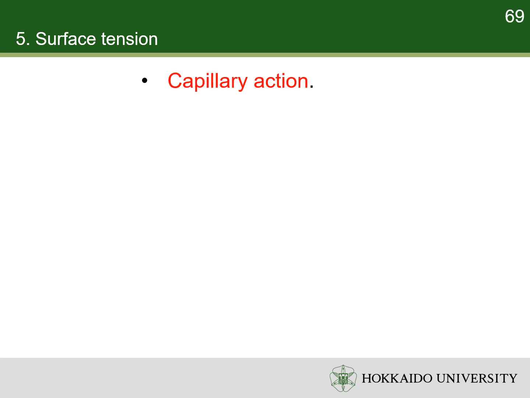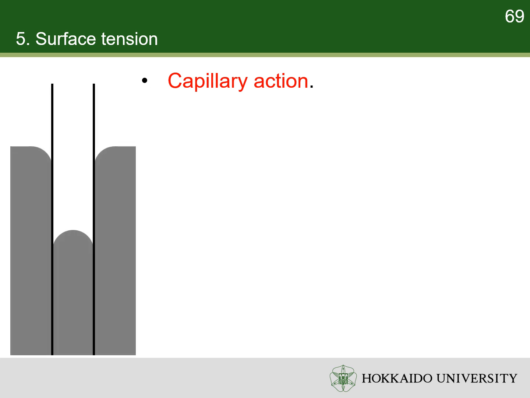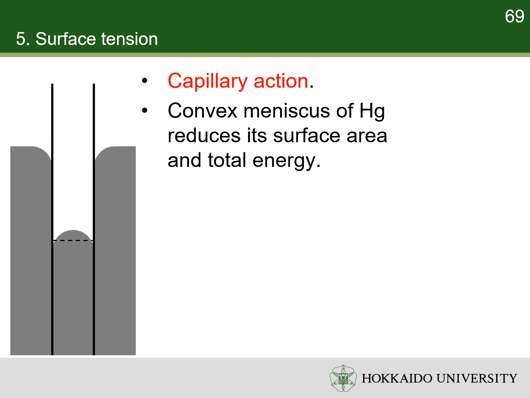The wettability is responsible for capillary action. For example, when a vertical glass tube is partially immersed in mercury, the mercury level at the center of the tube is higher than at the edges, making a convex meniscus. The center of mass of the entire column of mercury would be slightly lower if the top surface of the mercury were flat. But the convex top gives slightly less surface area of mercury to minimize the total potential energy.